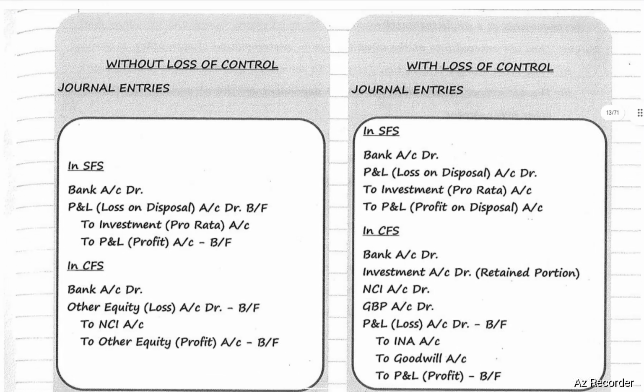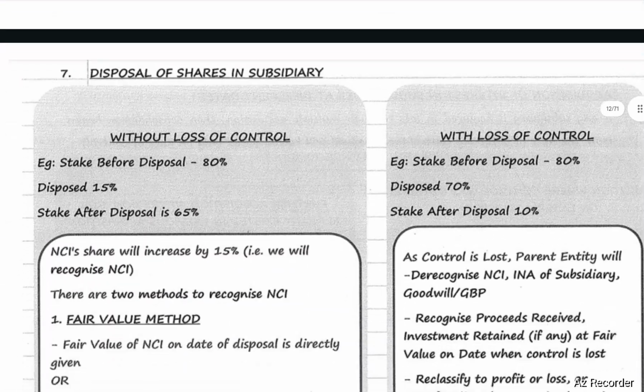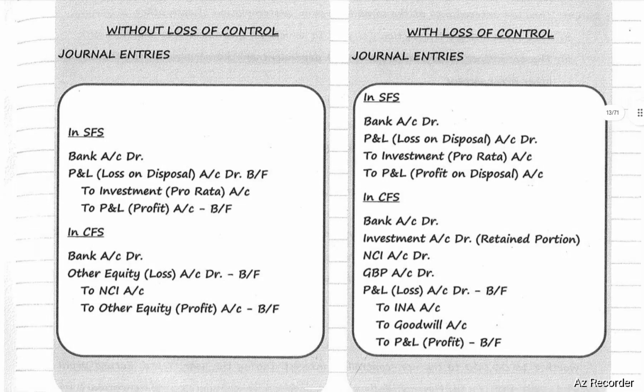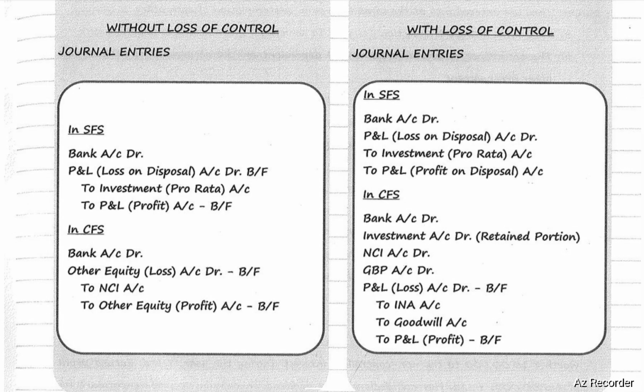In case of a disposal of shares in a subsidiary without loss of control, in SFS, the journal entry will be bank account debit to investment on pro rata basis. Balance difference will be transferred to P&L account. Debit, loss; credit, profit. In CFS, bank account debit to NCI account. Balancing figure difference will be transferred to other equity. Loss, debit; profit, credit.